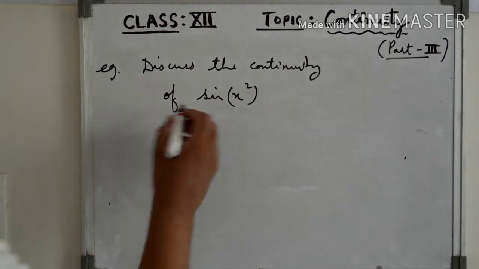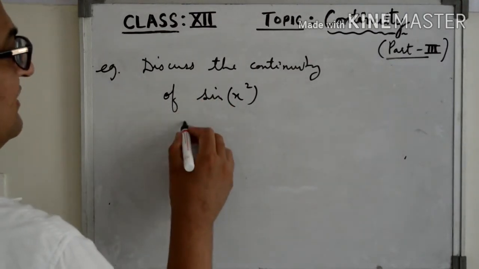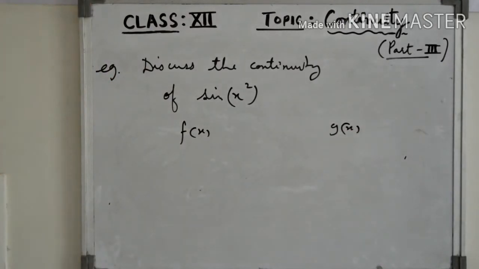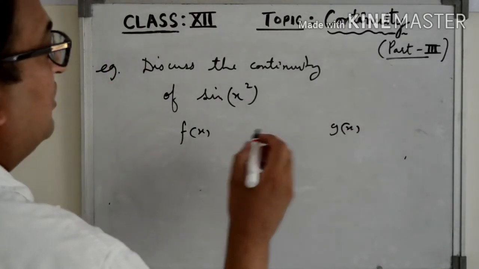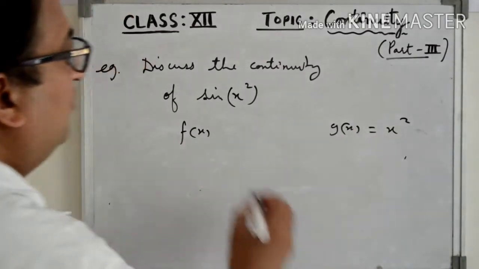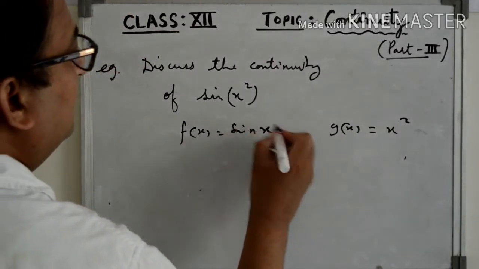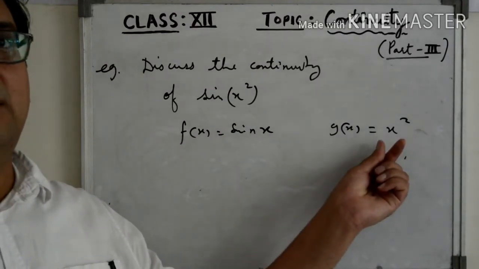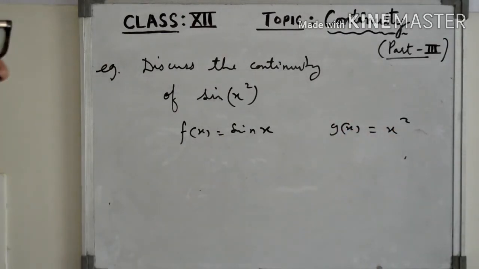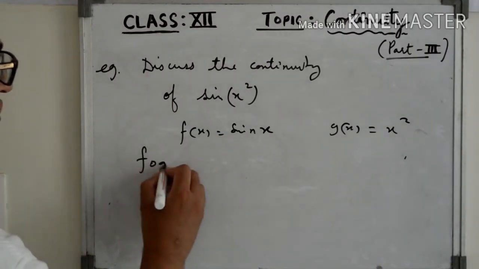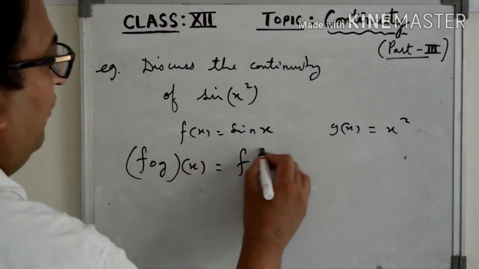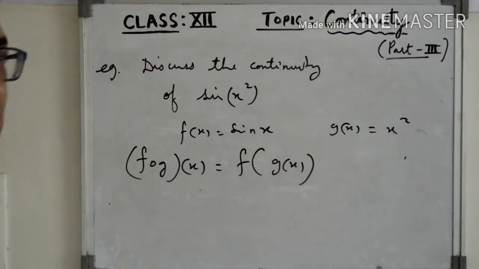So for making this function, let us consider two functions f(x) and g(x). Let g(x) be x square and f(x) be sine of x. Carefully consider these two functions, sine x and x square, and you know how to make the composition of these two functions. F composition g of x will be f of g of x.